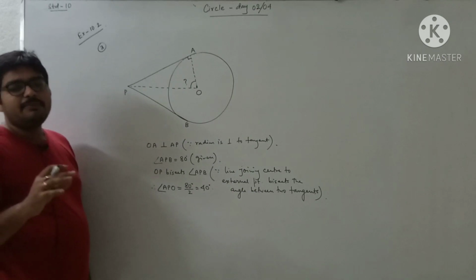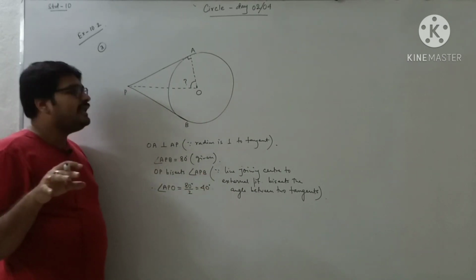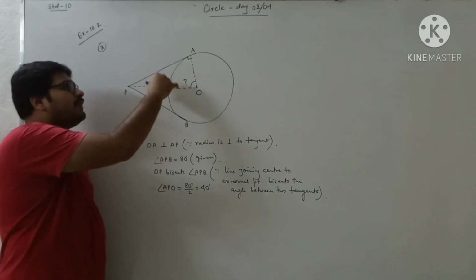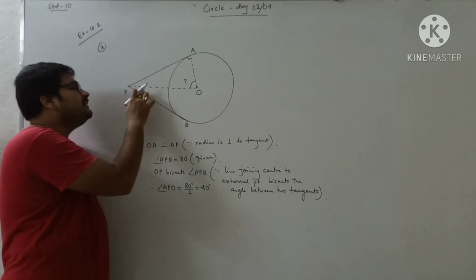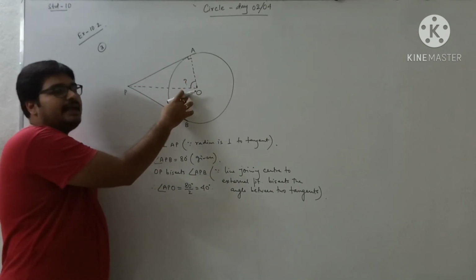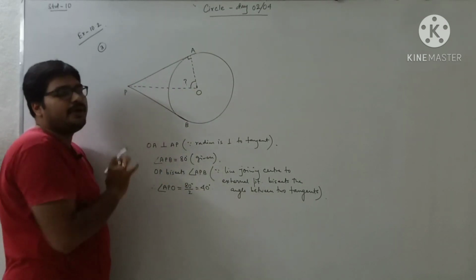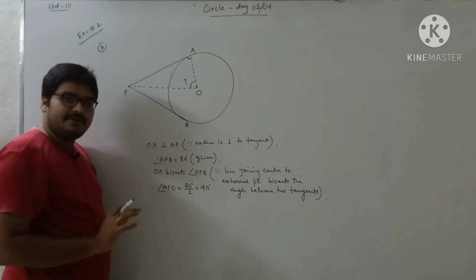We actually learned this theorem last day. There we joined OB also, and we proved the two triangles congruent, and from there we discussed that this is equal to this and this is equal to this. And we mentioned the property like that: the line joining the center to the external point bisects the angle between two tangents as well as the central angle, correct?